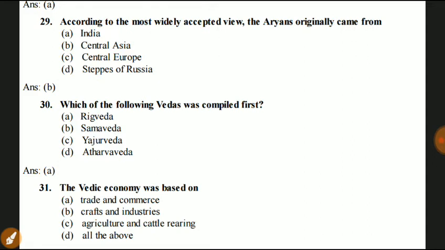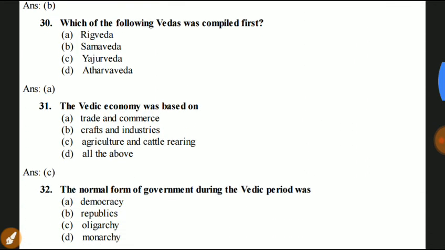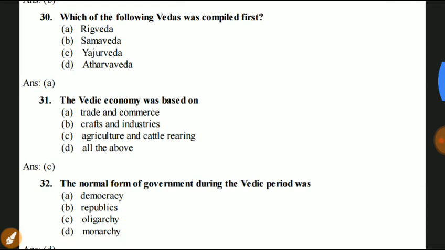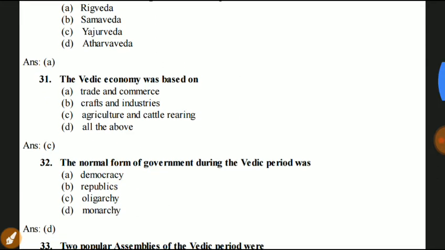Aryans originally came from Central Asia. Next question 30. Which of the following Vedas was compiled first? Rig Veda, Samaveda, Yajurveda, Atharvaveda. Answer is A. Rig Veda. First compiled Rig Veda.